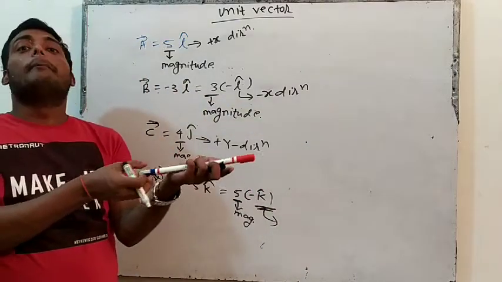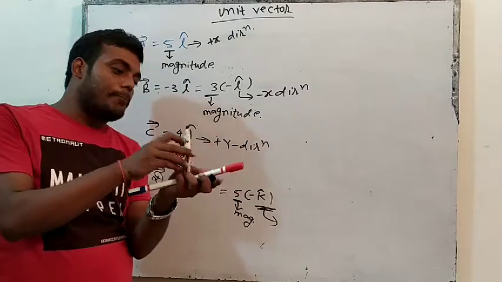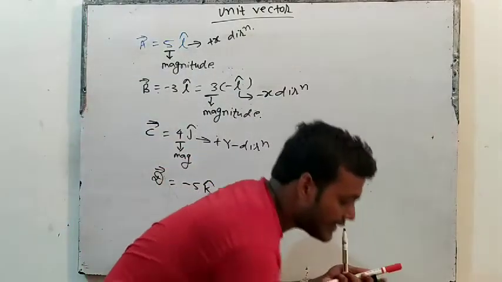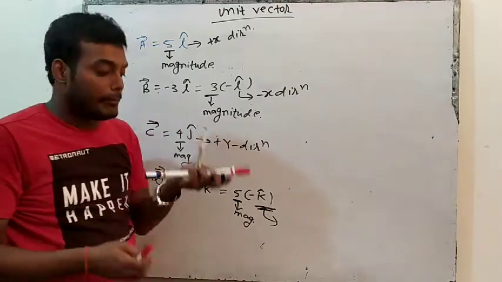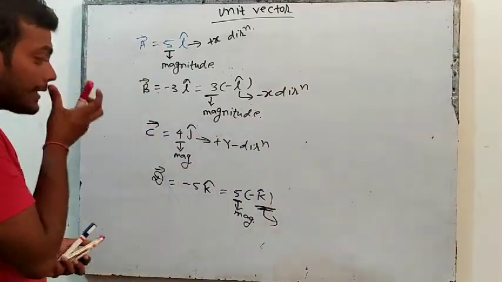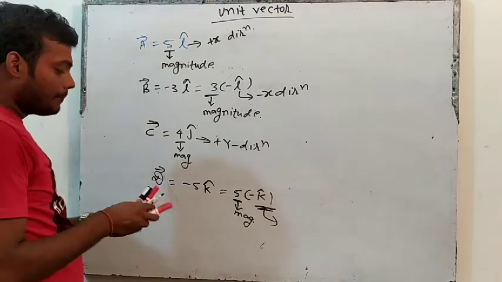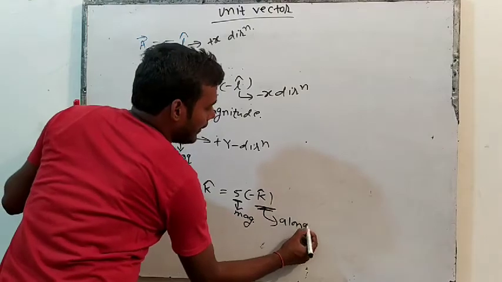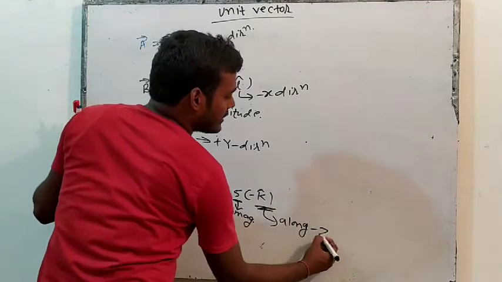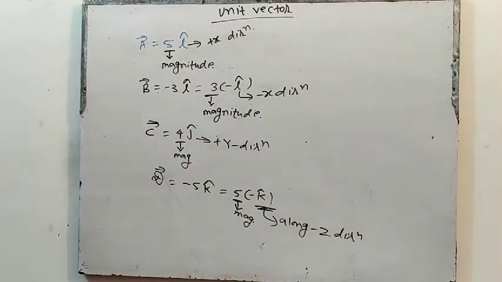This is minus x direction, so minus I cap. This is plus y, j cap, so this will be minus j cap. And k cap is plus z, so minus k cap is along minus z direction.